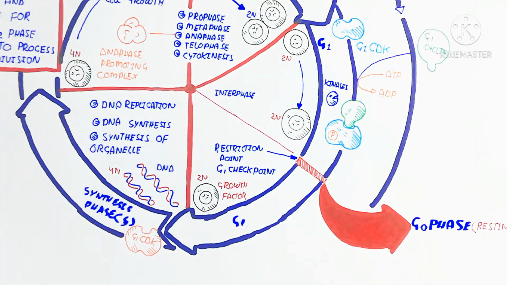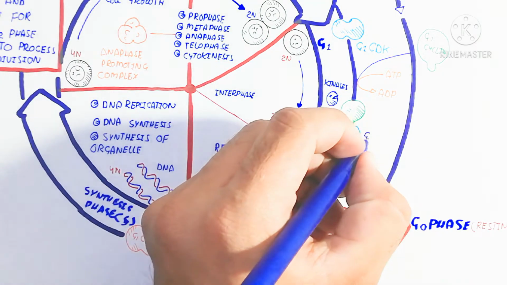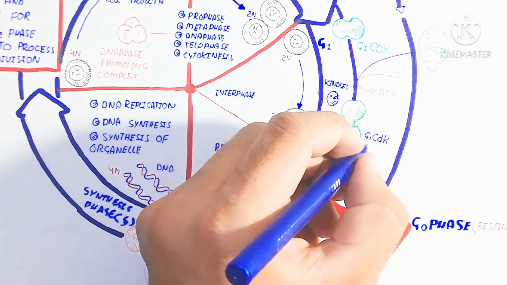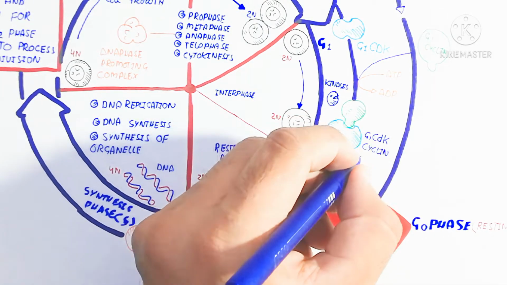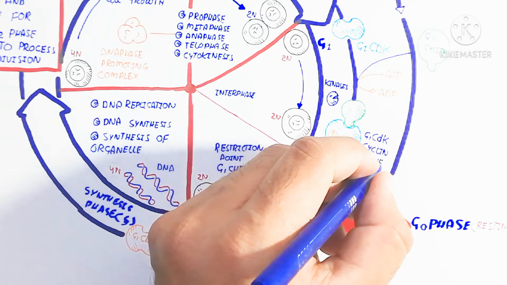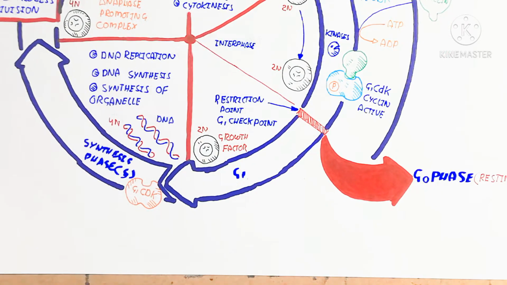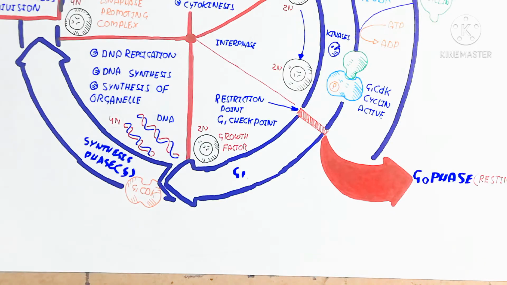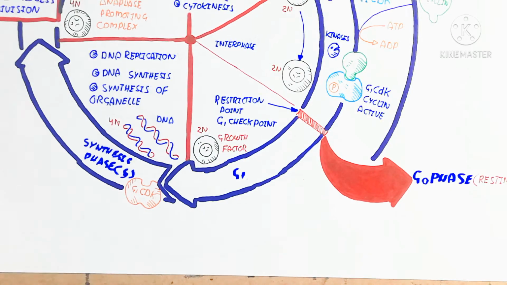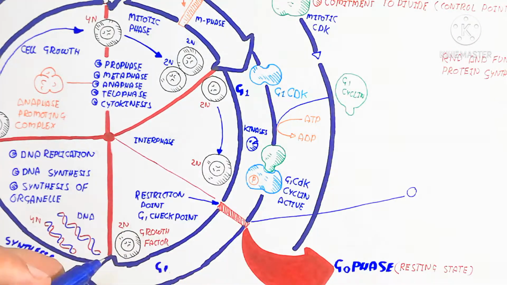This restriction point is the G1 checkpoint. The ATP is used, donating a phosphate group, so the active G1 CDK-cyclin complex is formed. This complex will begin to stimulate the restriction point, the G1 checkpoint. At the G1 checkpoint, the growth factor is used.